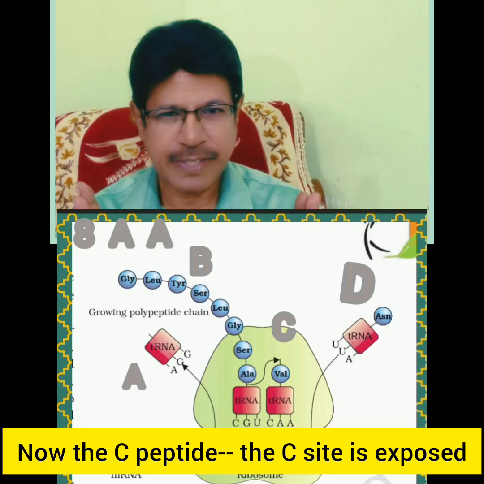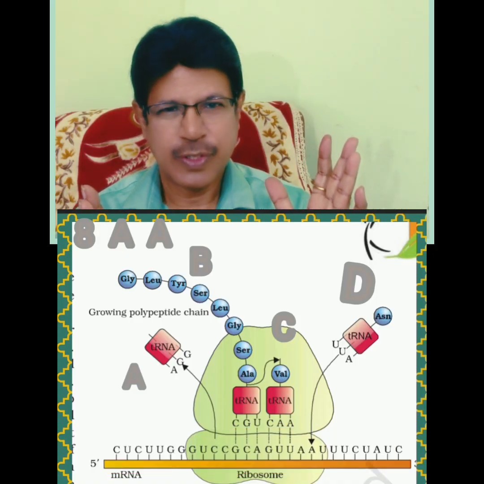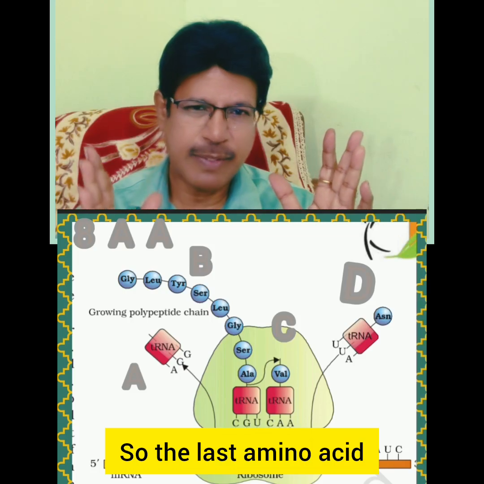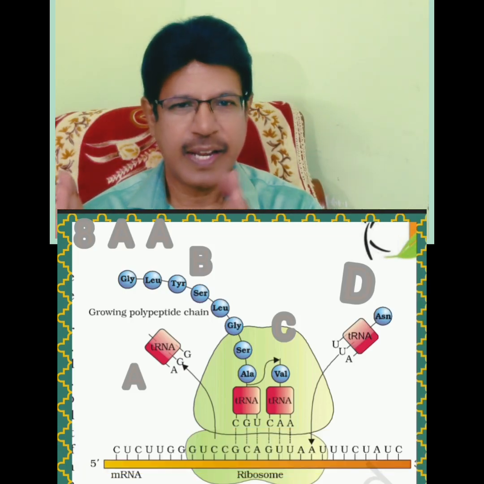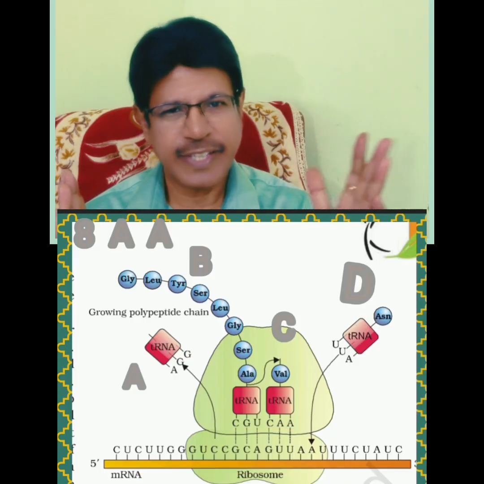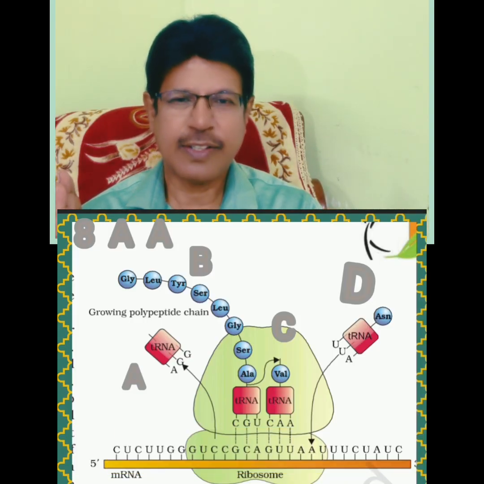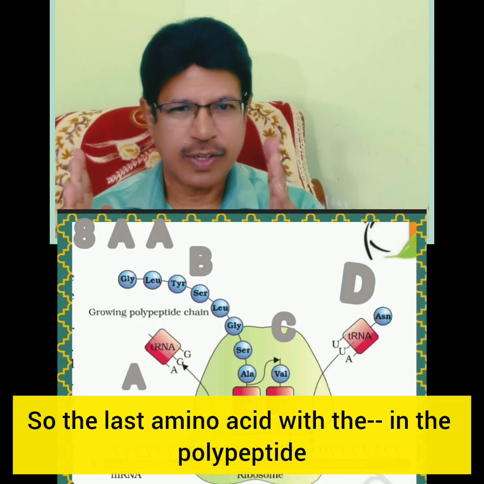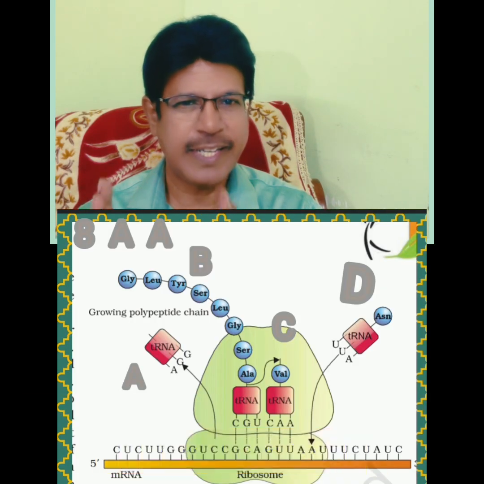Now the C site is exposed with the nonsense codon. So the growing polypeptide chain is present at the P site, and at the A site the incoming aminoacyl tRNA is exposed with the nonsense codon. So the growing polypeptide is released from the P site.